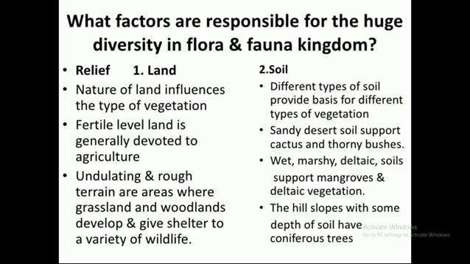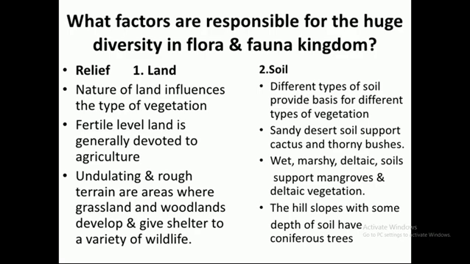The major factors are, first, relief and second, climate. Relief, as we know, means type of land along with slope. So how does relief affect the biodiversity of any area? We will divide this factor into two parts. First land, second soil. First, land. Land influences the type of vegetation.